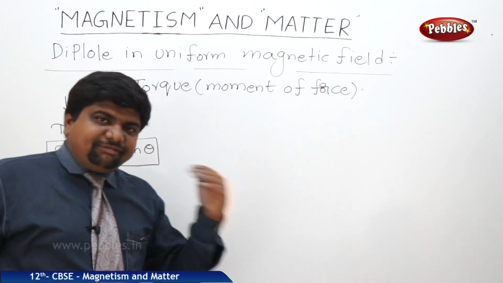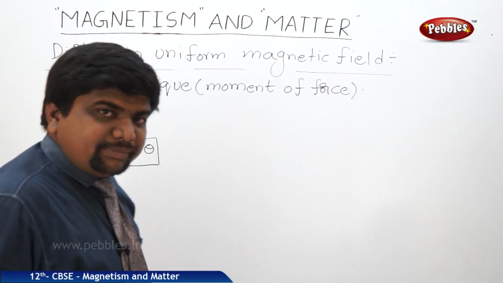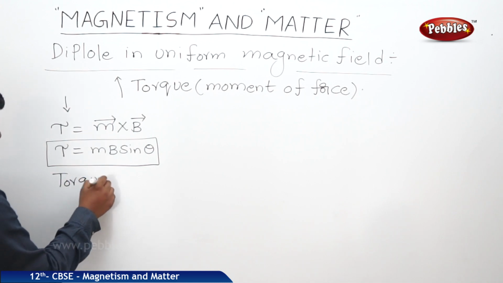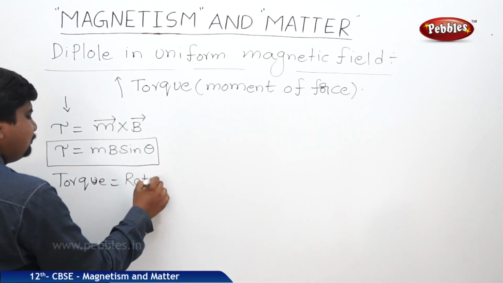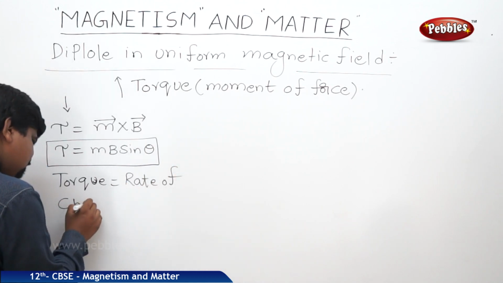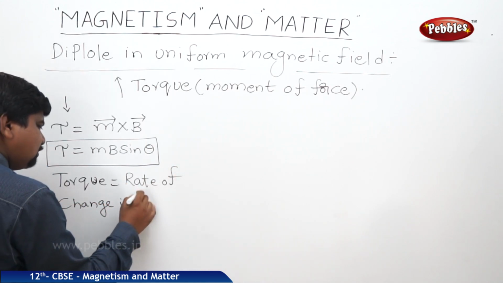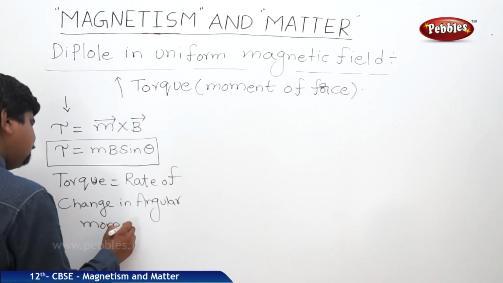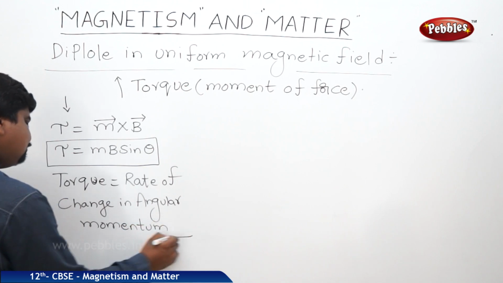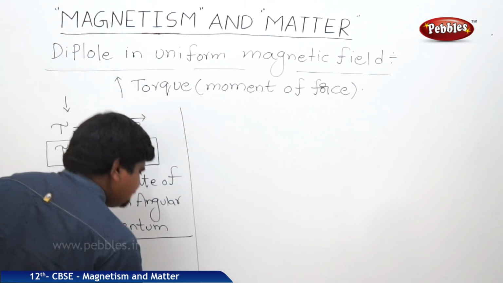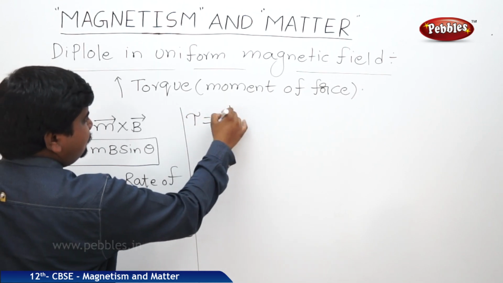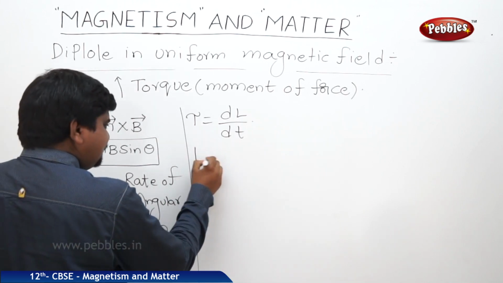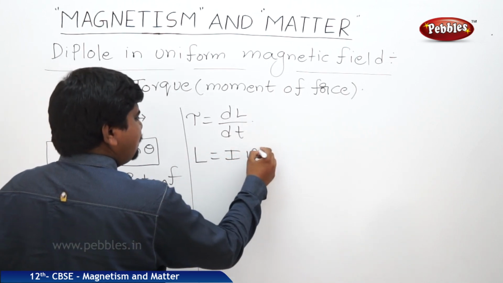But the torque we can also define as the rate of change in angular momentum. Torque is equal to rate of change in angular momentum. So we can write tau is equal to dL by dt, but L is equal to I omega.